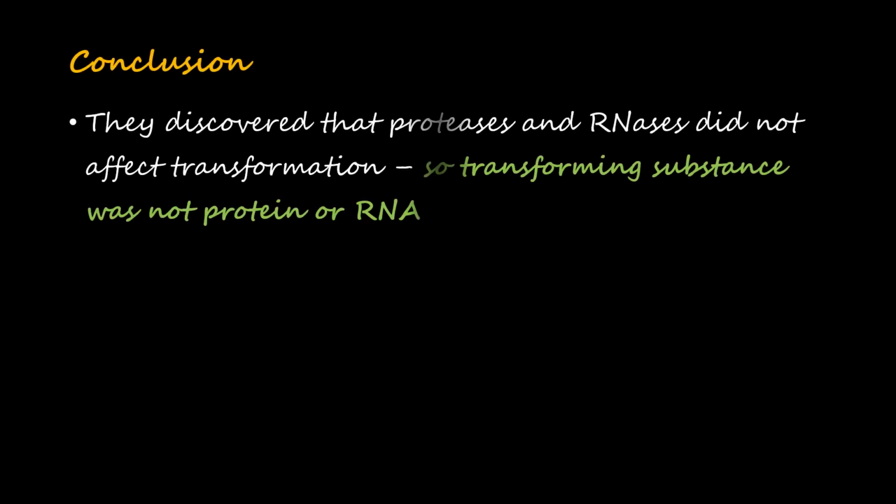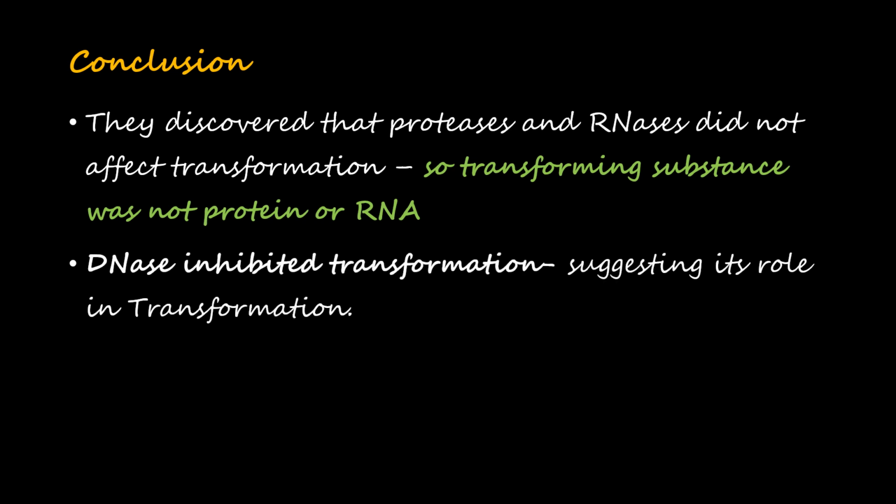So in conclusion, they discovered that proteases and RNases did not affect transformation. So the transforming substance was not protein or RNA. DNase inhibited transformation, suggesting DNA's role in transformation. Thus, DNA is the genetic material.